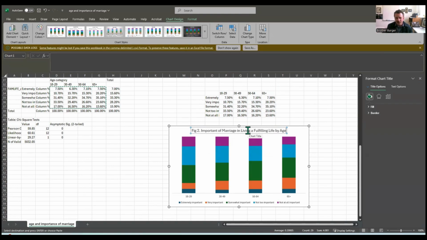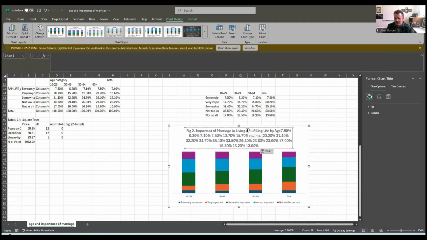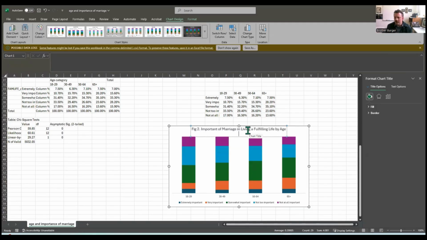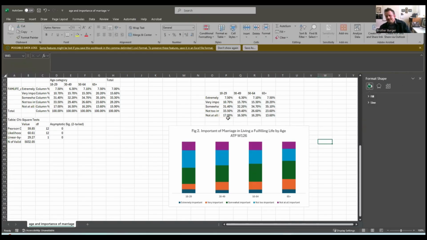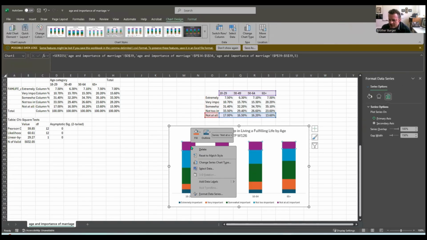And just because I want to show you different approaches, right? I'm going to add the data set, ATP W126. Let's add those percentages back.